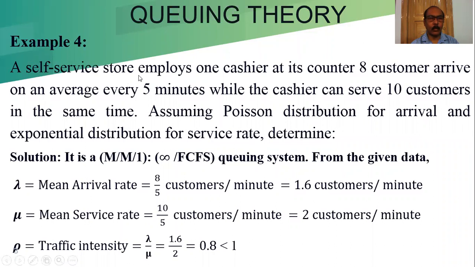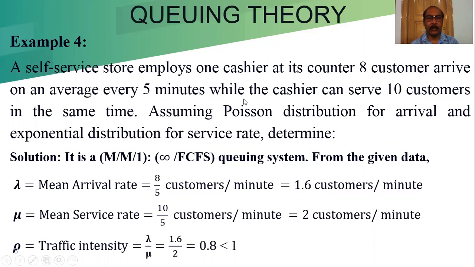A self-service store employs one cashier at its counter. 8 customers arrive on an average every 5 minutes. That means arrival rate per minute is 8 by 5. The cashier can serve 10 customers in the same time. That means 10 customers are served in 5 minutes, so the service rate is 10 by 5, which is equal to 2. Assume Poisson distribution for the arrival and exponential distribution for the service rate.